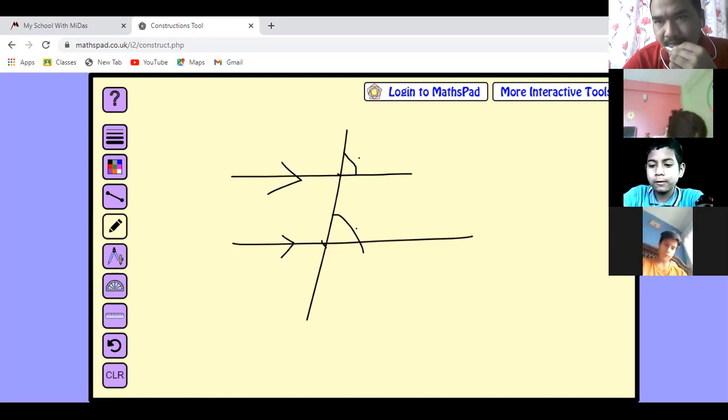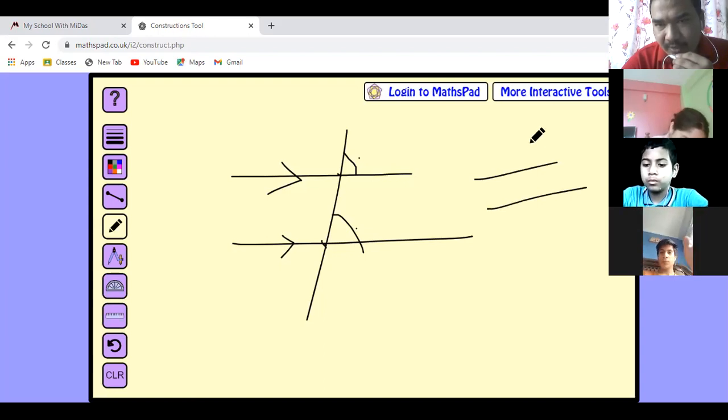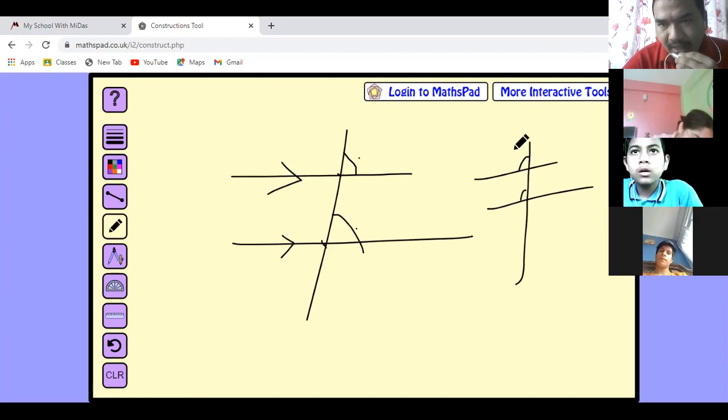Okay, children. Similarly, look here. Suppose this is a pair of lines and there is a transversal. One angle is outside, on the left side, and this one is inside. These two angles are also corresponding angles.